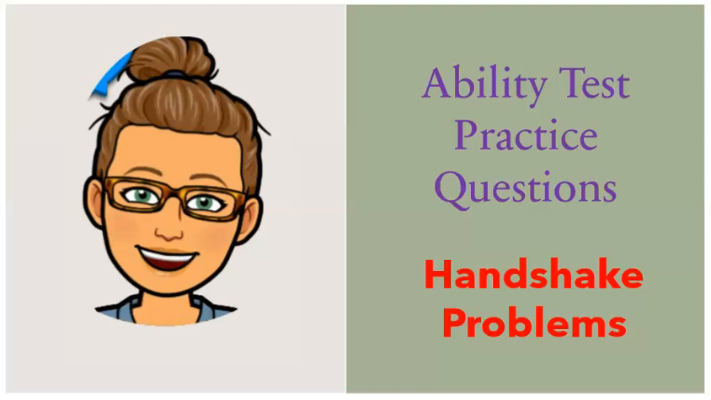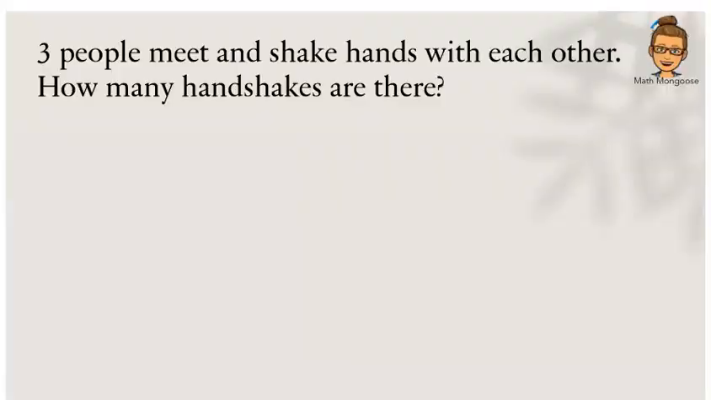Hello, everybody. All right, so today we're going to be looking at a type of question that you may get on your ability test. And I'm going to call this question a handshake problem. And you'll soon see why I call it that. So here is an example. Now, you won't be getting a question as easy as this, but I made the question very easy so that we can see what the pattern is and what we need to do.